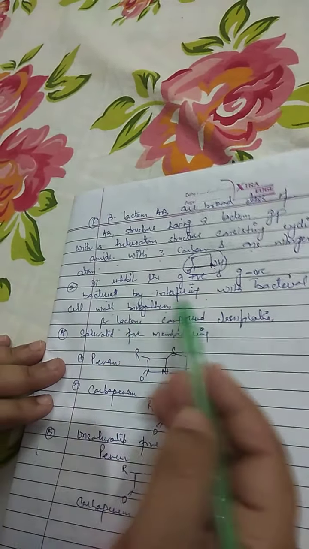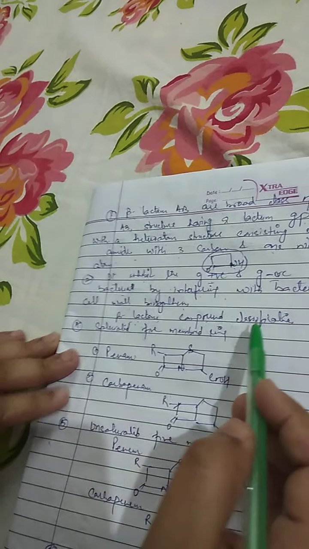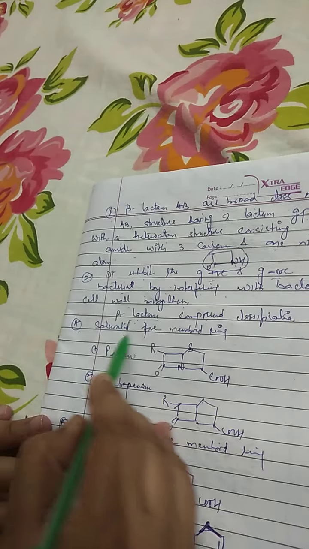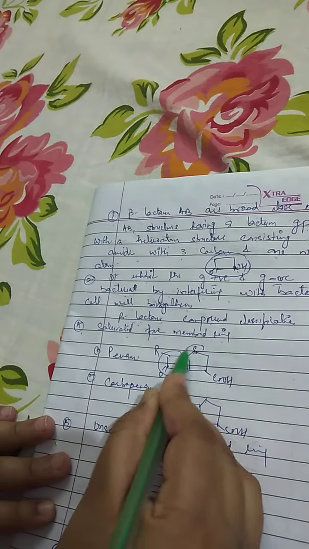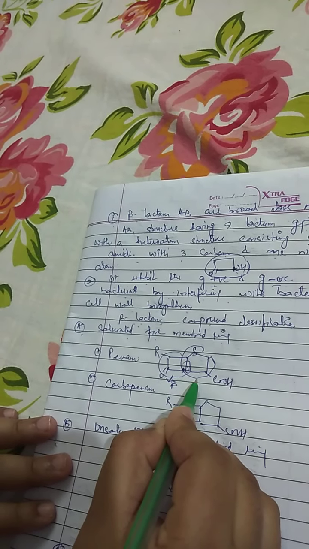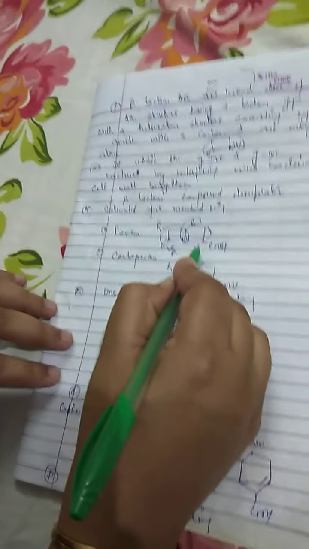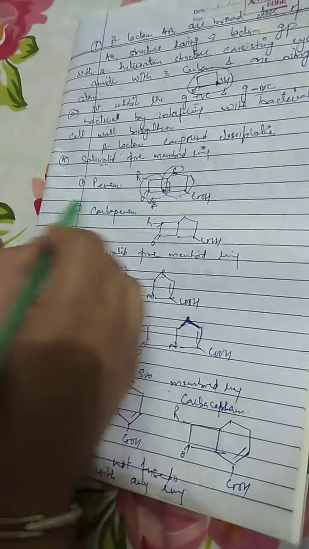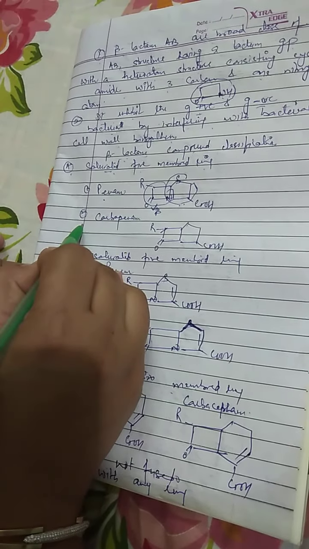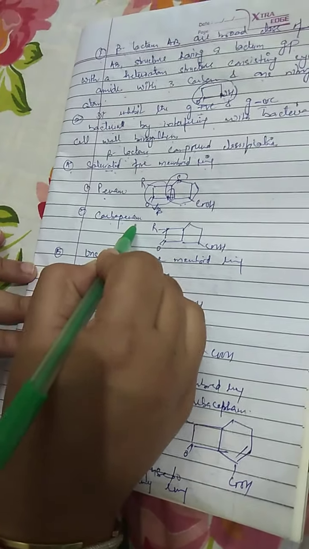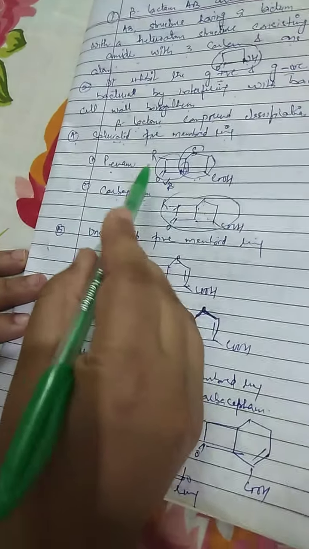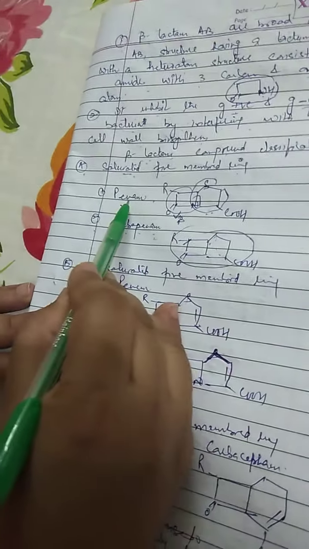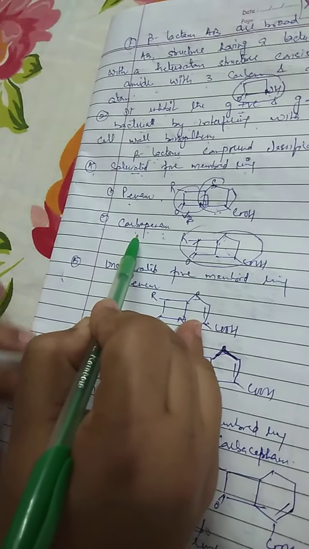Beta-lactam compounds are further classified. First classification is the saturated 5-membered ring. This one is the beta-lactam ring and it is fused with the 5-membered ring. Saturated means it has no double bond present. One name is the penam, and the second example is the carbapenam, in which sulfur is not present in this ring. 5-membered ring, no sulfur is present. The difference between the penam and the carbapenam is that sulfur is present in the penam ring, no sulfur is present in the carbapenam.